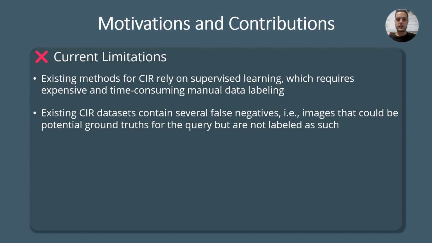There are two main limitations in the state-of-the-art for composed image retrieval. First, the reliance of existing approaches on expensive, manually annotated datasets limits their scalability and broader use. Second, existing datasets comprise a large number of false negatives, that is, images that could potentially be ground truths, but are not labeled as such.